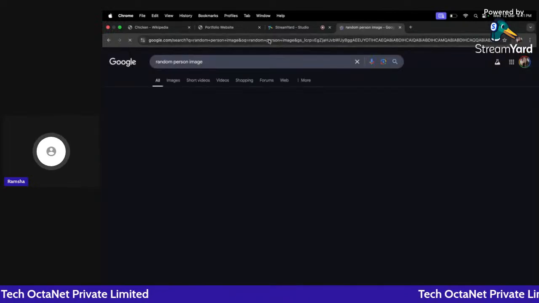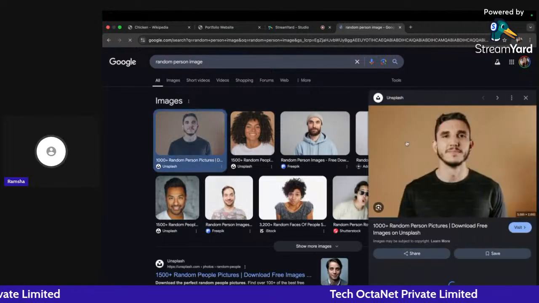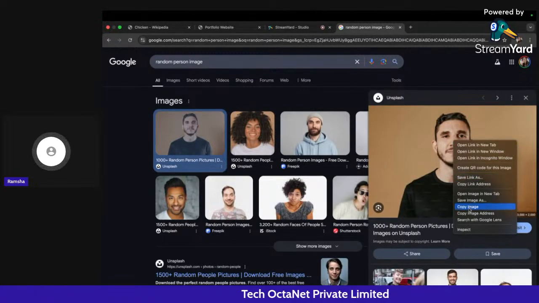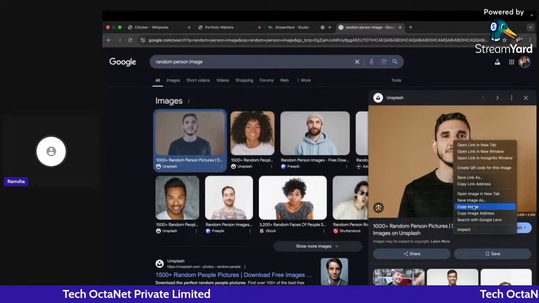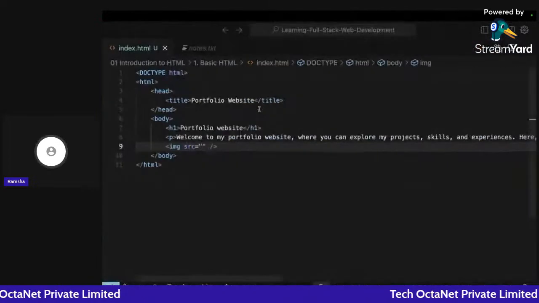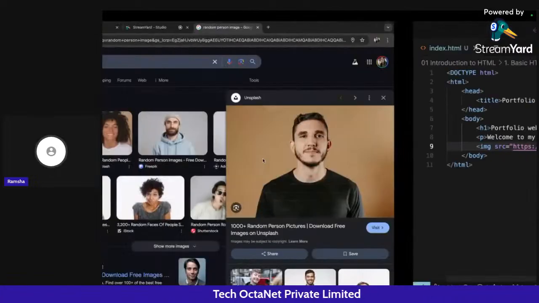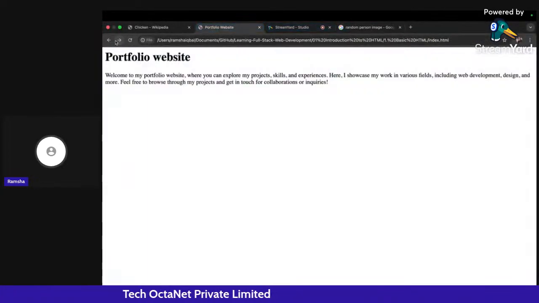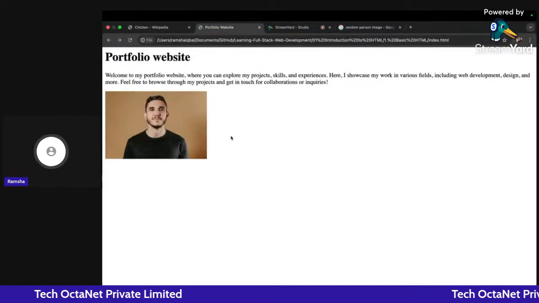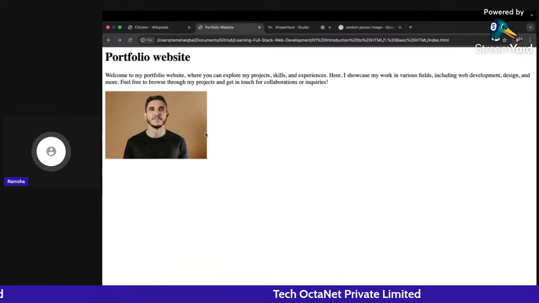You can also add your image. For example, this particular image, I will just copy part of this particular image. For example, copy image address and paste it here. Okay, let me go back and click on refresh. So you can see I am getting this particular image displaying here also. So you can also add your image.